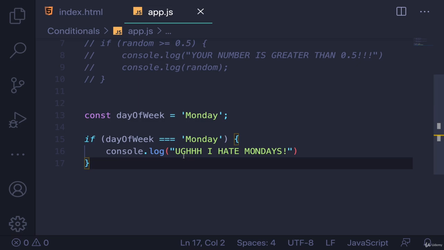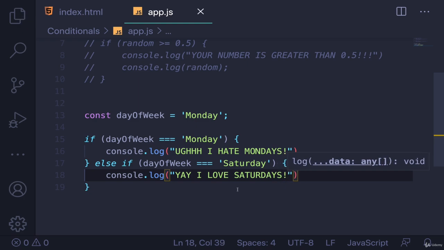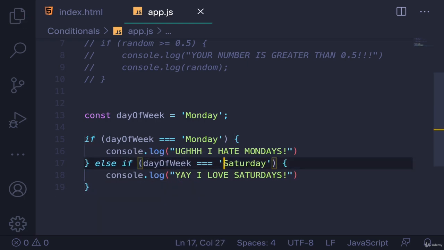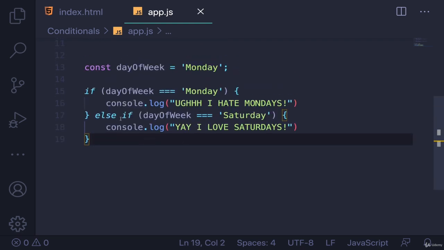But there's other days, some that are better, some that are terrible. Let's say Saturday. If we get a Saturday, I want to say, yes, I love Saturdays. So I can do an else if day of week equals Saturday, console.log, yay, I love Saturdays. So notice I put this on the same line as the closing bracket for my if. You don't have to do that at all. It's just a habit that I have. It's not a bad habit. It's just a style or a convention that you can follow. But please, by all means, don't feel like you have to do that.